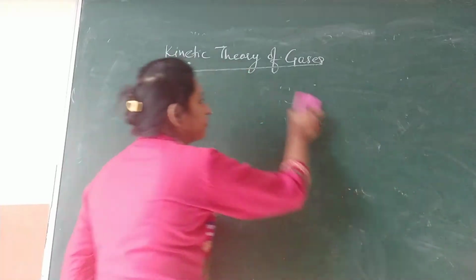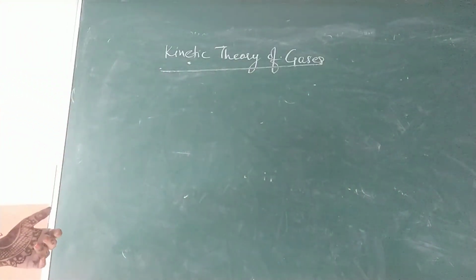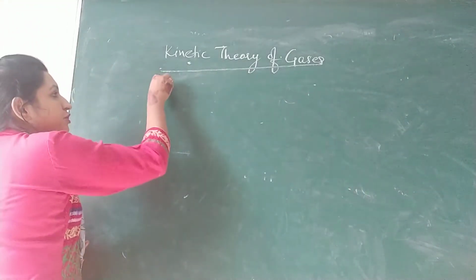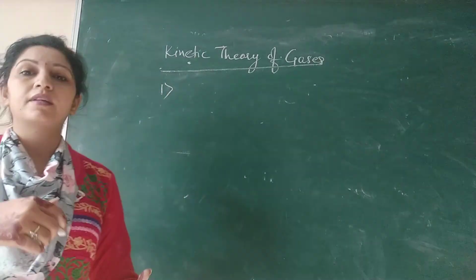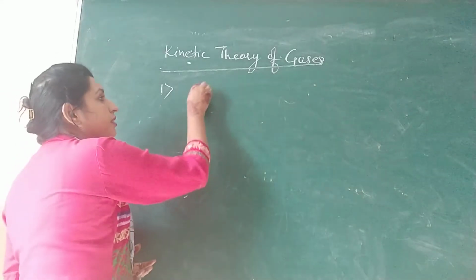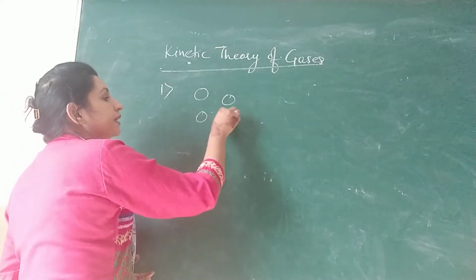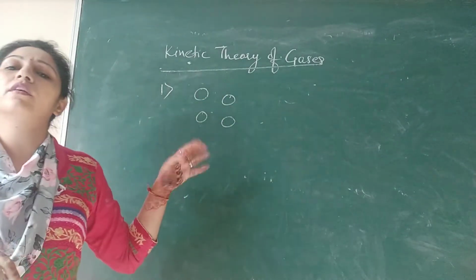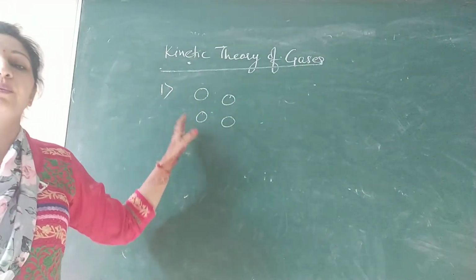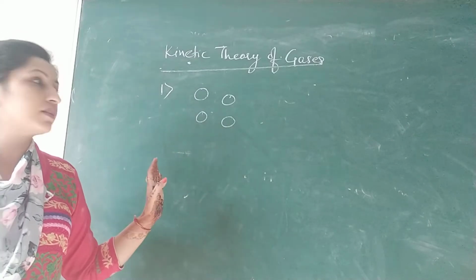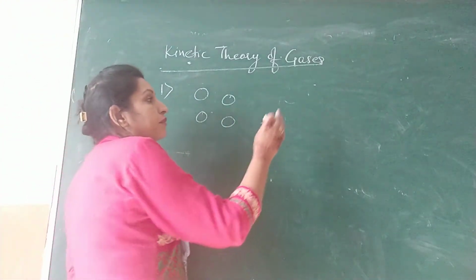So first, what are the various assumptions of kinetic theory of gases? The first assumption is that all gases contain molecules. For example, hydrogen gas contains molecules which are identical in size and shape in all respects. So every gas contains molecules which are identical in every respect, but they are different for different gases.